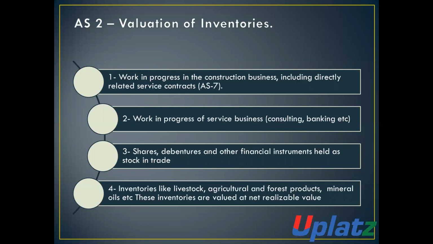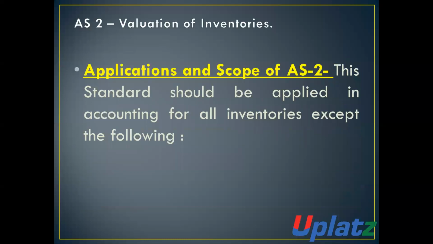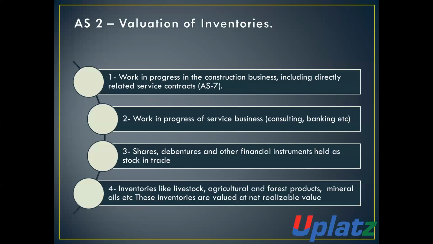Number four, inventories like livestock, just like animals, agricultural and forest products, minerals, oil, etc. These inventories are valued at net realizable value. That is, the valuation of these things is not covered in AS2. So AS2 explains accounting for all inventories, except those inventories.